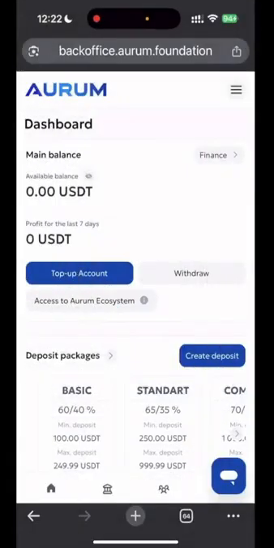So, hello, quick tutorial because the demand here is so huge. How do I deposit money at Aurum and how do I activate the flagship product, the XAI bot? I have just created an account here for my son. This account is still completely untouched. The first thing we need to do is fund the account.